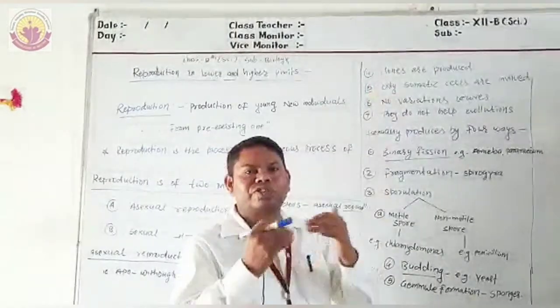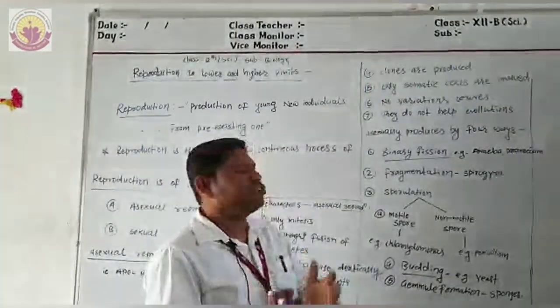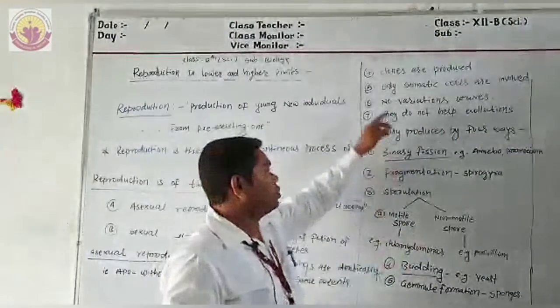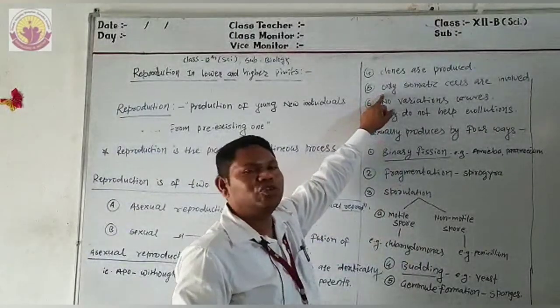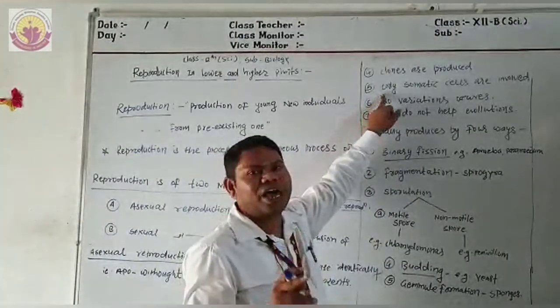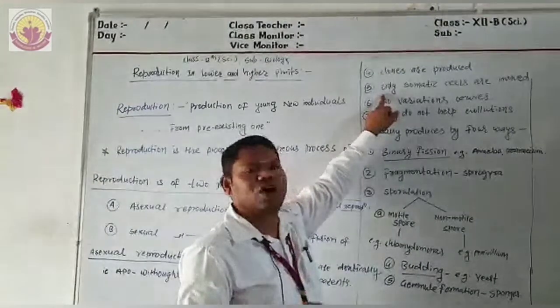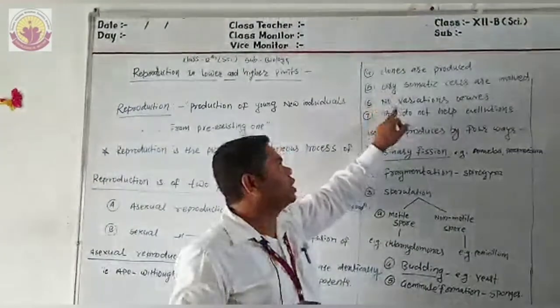Clones means the same, they are the same as the parents. Next, only somatic cells are involved in the process of asexual reproduction.